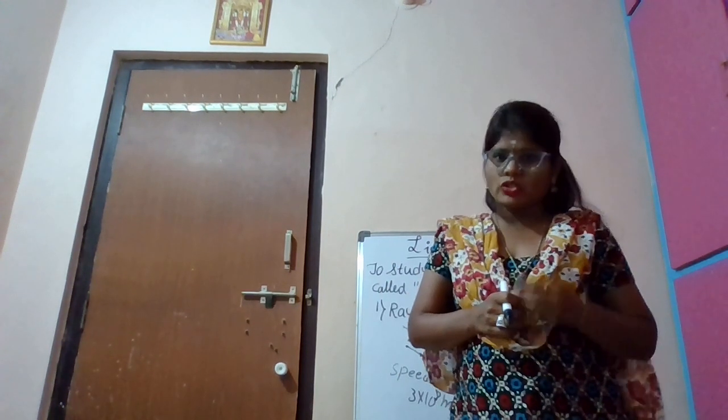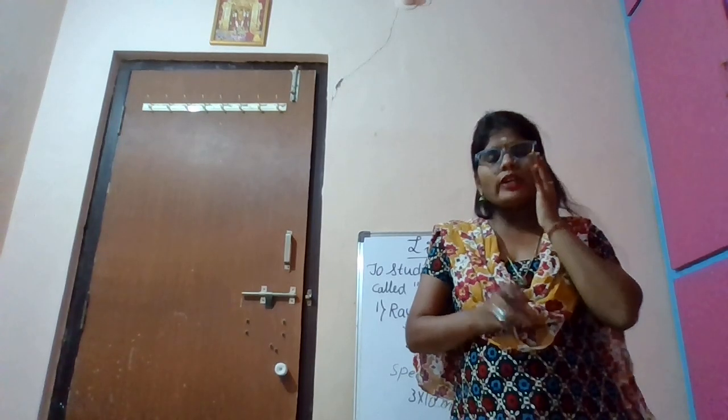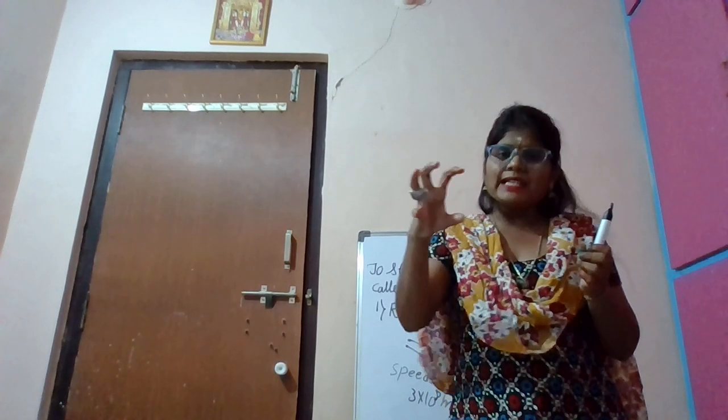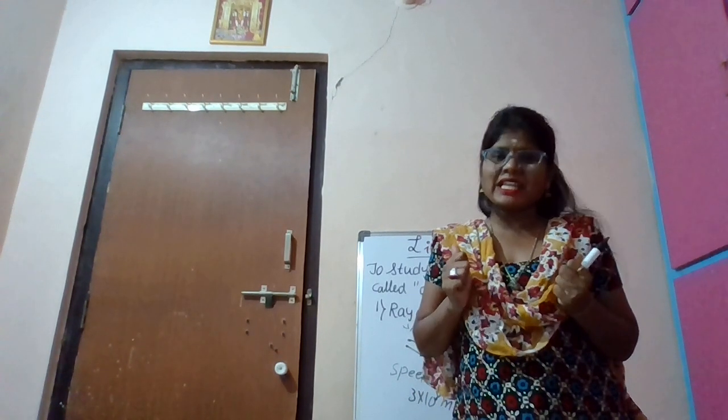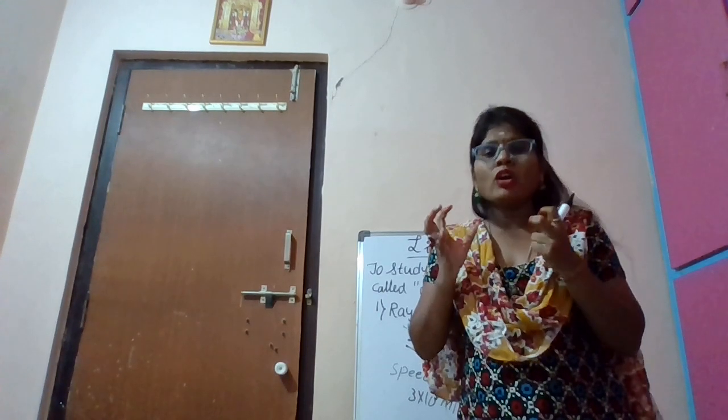Next we will go for beam of light. What is my beam of light? If you are using a torch in a dark room, first we will think about it. If it's a dark room, one light ray is just moving. For suppose a bunch of light rays falling on an object, if you take a torchlight, not only one ray, it should be a bunch of light rays. So what we call a beam of light.